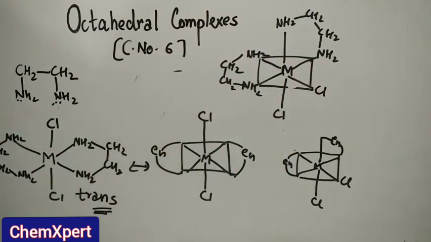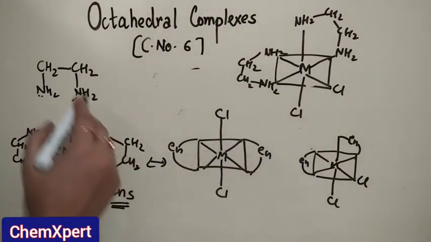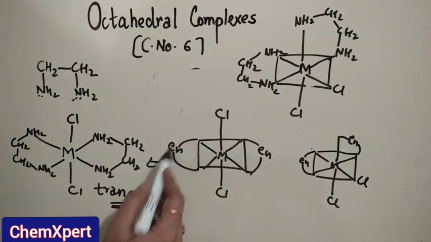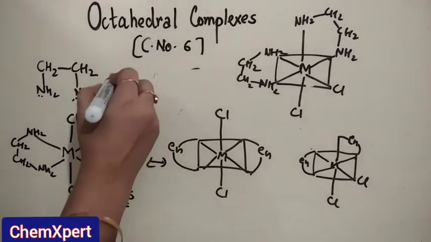So in the exam, most of the time the structure comes, you can write in both ways, whichever is easy for you. But I have shown you the elaborated part also, how this en is actually attached to the central metal ion. So this is an octahedral complex of type M(AA)2B2.